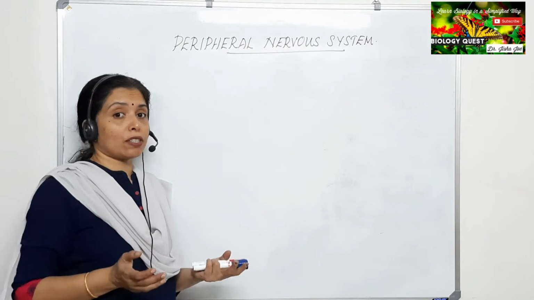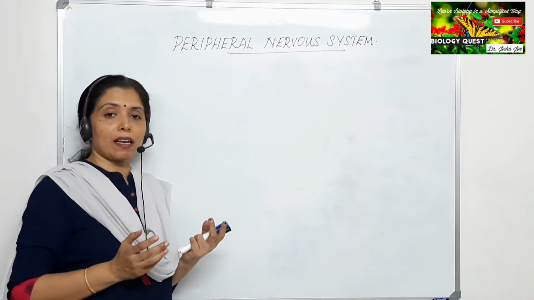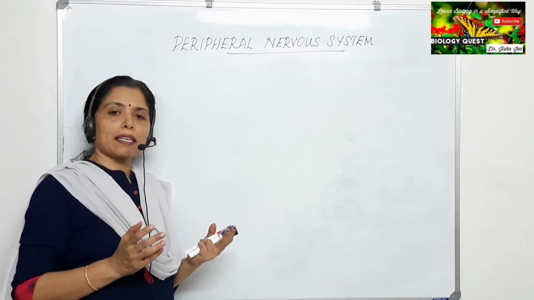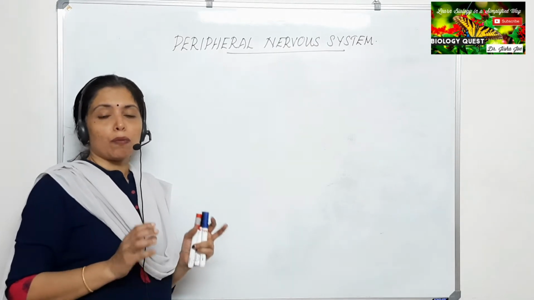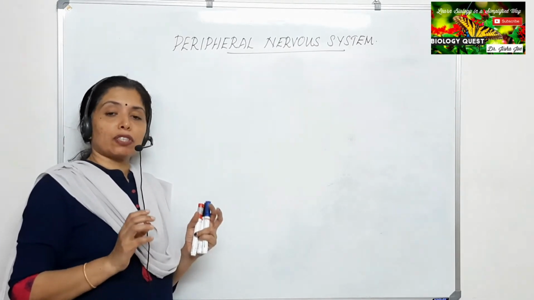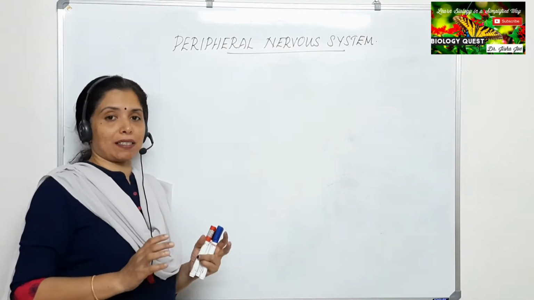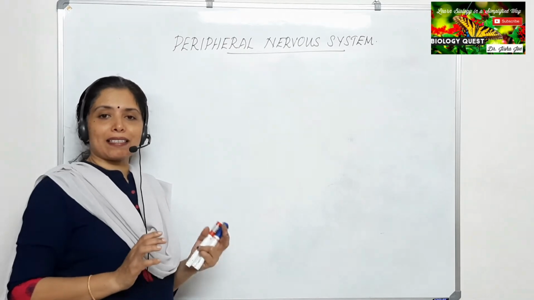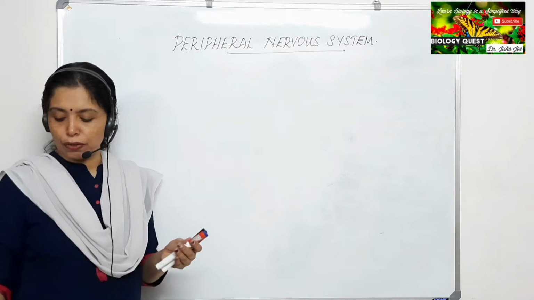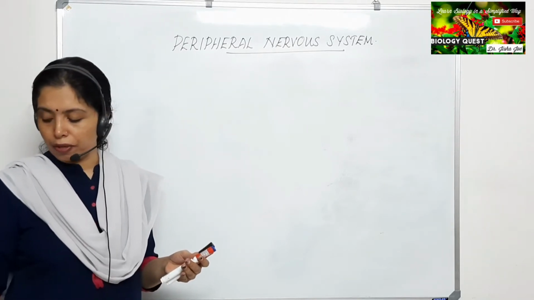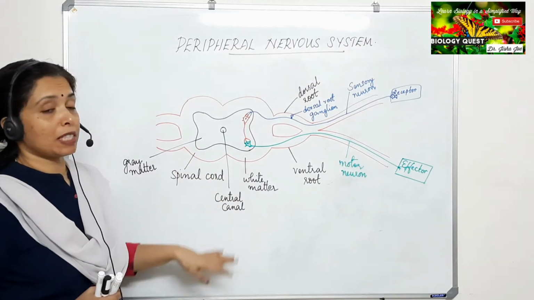What is the peculiarity of a spinal nerve? Have you heard of the spinal nerve before in any of the classes? Yes. What is the peculiarity of spinal nerve? Spinal nerve is an example of a mixed nerve. What is a mixed nerve? A nerve which contains both sensory and motor neurons is called a mixed nerve. And spinal nerve is an example of a mixed nerve. And here we are going to look at the structure of a spinal nerve. This is a diagrammatic representation of a spinal nerve.